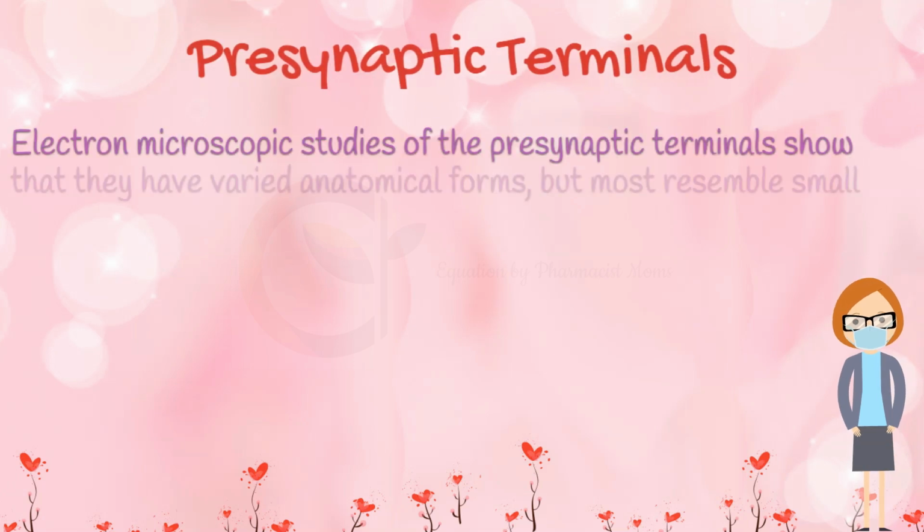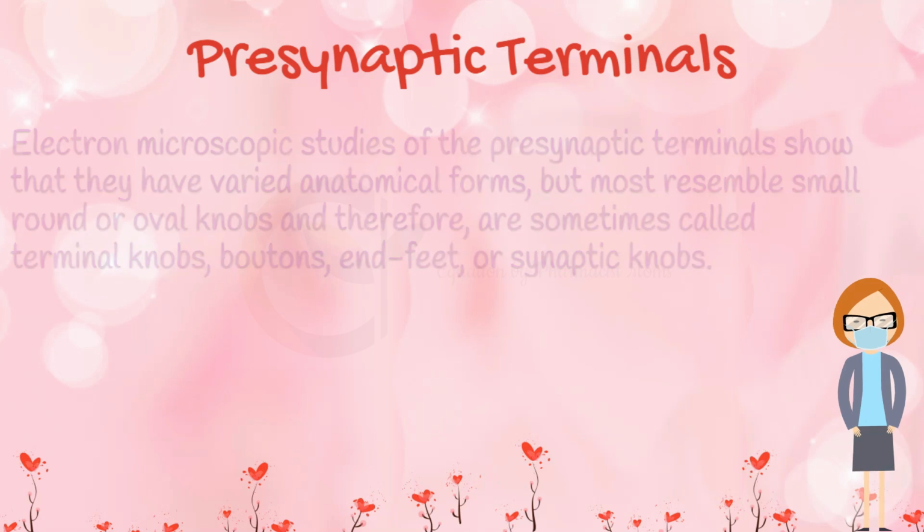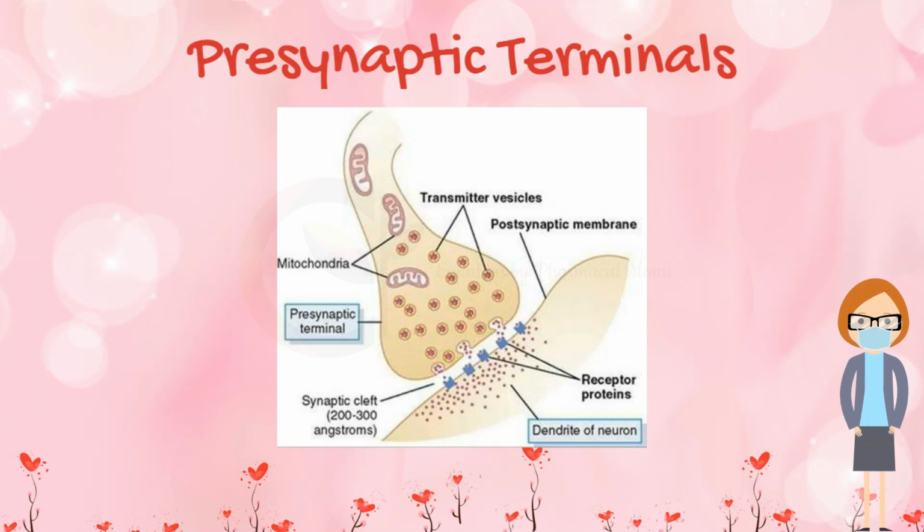Now, we will learn the presynaptic terminals in detail. Electron microscopic studies of the presynaptic terminals show that they have varied anatomical forms, but most resemble small round or oval knobs and, therefore, are sometimes called terminal knobs, boutons, end feet, or synaptic knobs. This figure illustrates the basic structure of a synapse, showing a single presynaptic terminal on the membrane surface of a postsynaptic neuron. The presynaptic terminal is separated from the postsynaptic neuronal soma by a synaptic cleft, having a width usually of 200 to 300 angstroms.